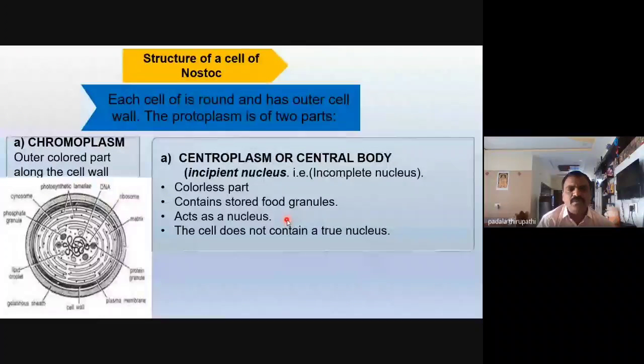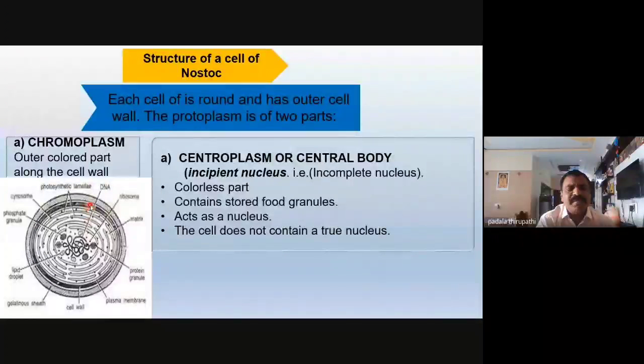Then what does the chromoplasm contain, which cell organelles, food material, or pigments? Chromo means color, so this is the colored part along with the cell wall.